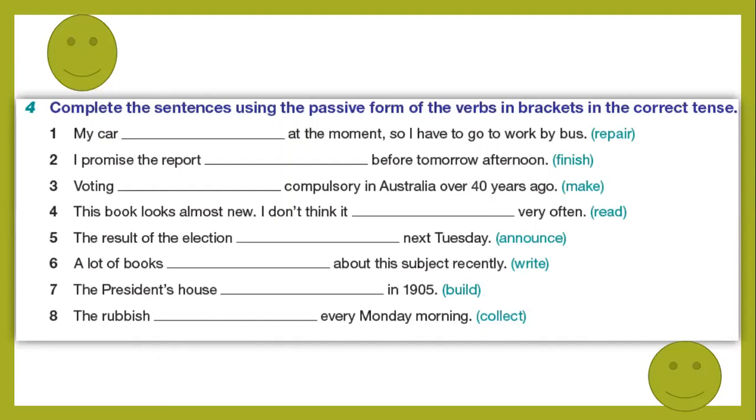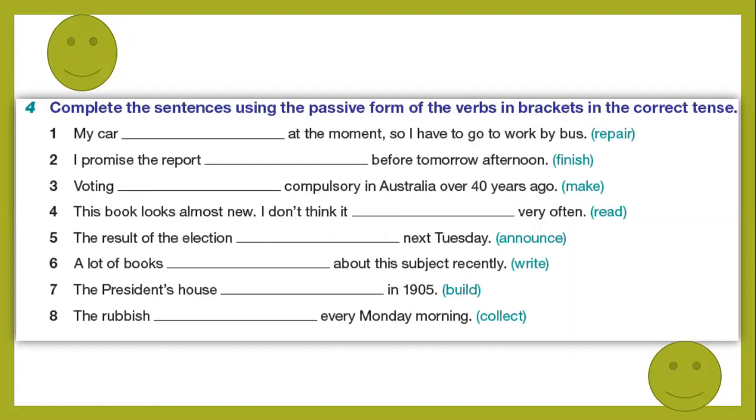My car at the moment, so I have to go to work by bus. Which tense is the suitable tense? What is the time of the action? At the moment, at the time of speaking, means the action is in progress now, continuous now, present continuous.